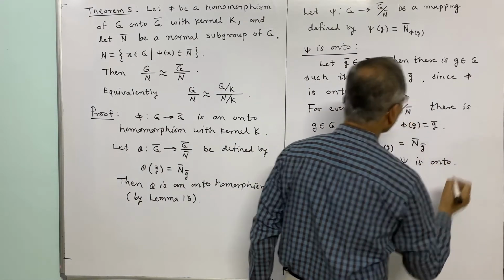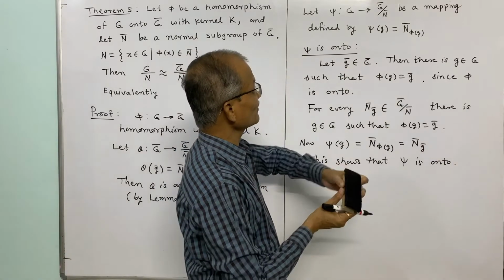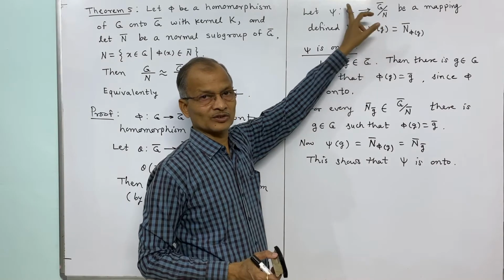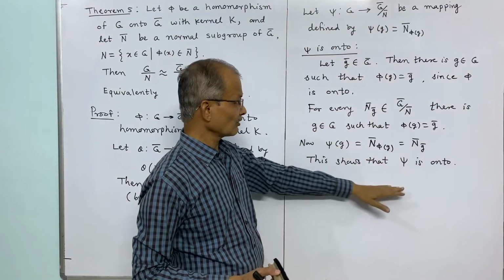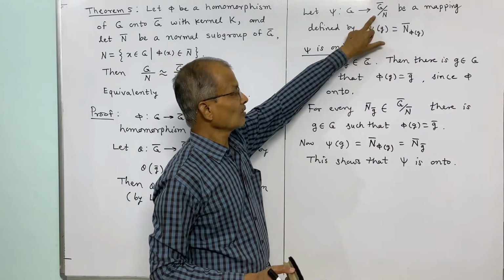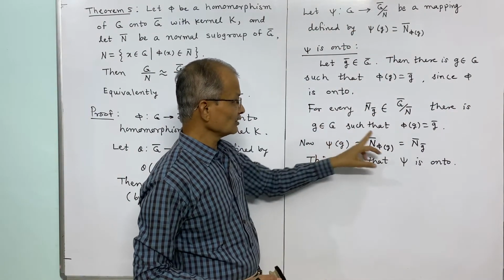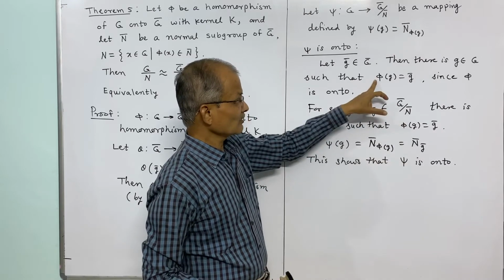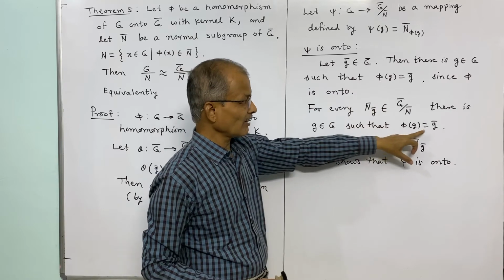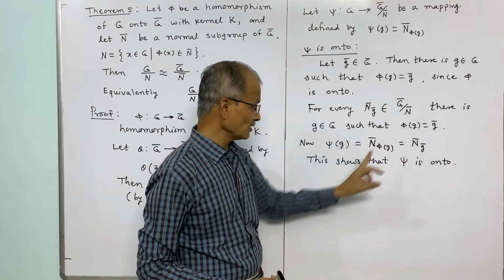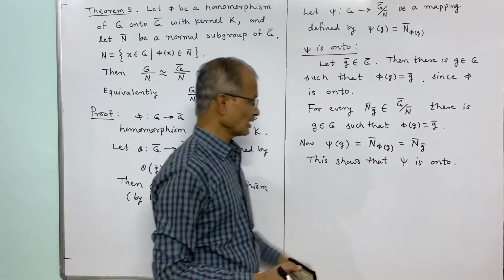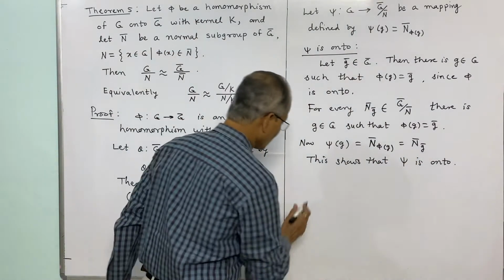This is the meaning of onto. Every element in this codomain has an inverse image in the domain, and this is what we have considered. So this N bar g bar belongs to this codomain. There is g belonging to G with phi a homomorphism onto, and therefore phi of g is equal to g bar, and for this g, the psi image is exactly N bar g bar, and this shows that psi is onto. Now psi is a homomorphism.